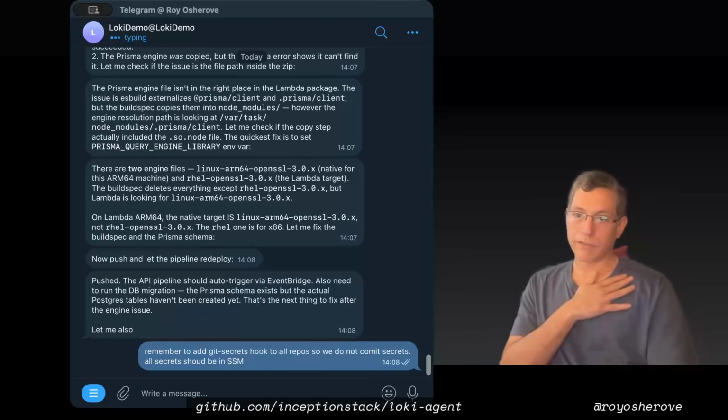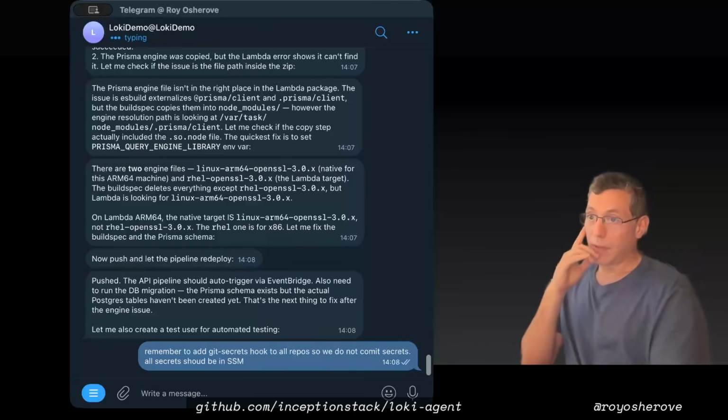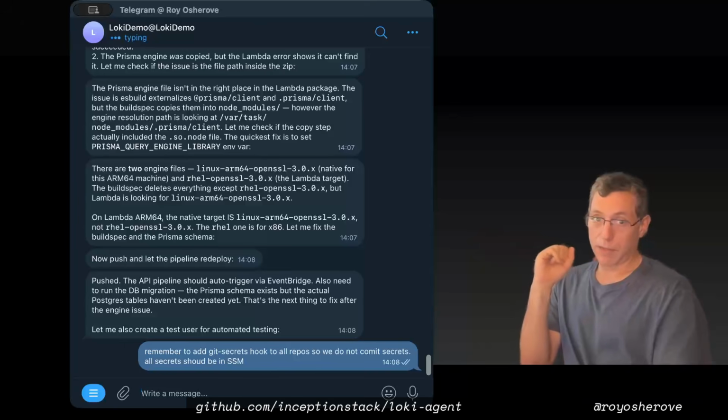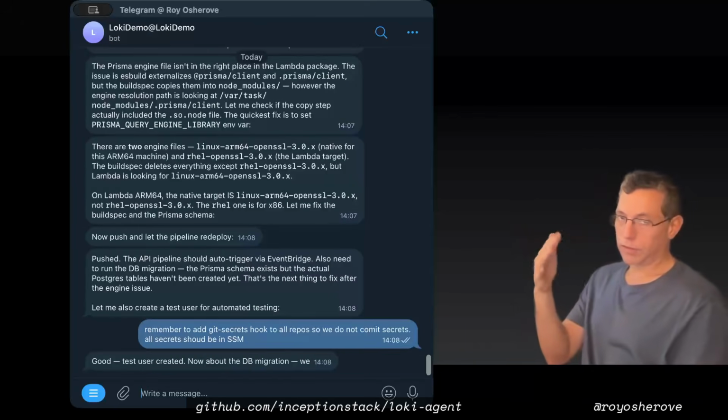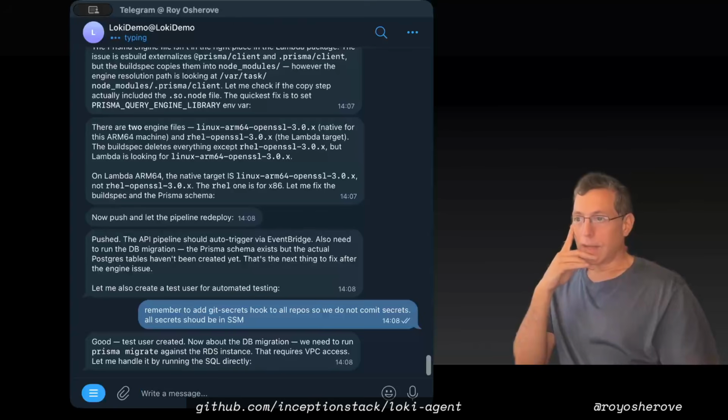Okay, so it pushed the fix. It's going to run the pipeline. Now it's creating a test user for automated testing, and it's actually going to run a manual QA. Later we'll talk about automating this test, but just so you can see what the experience is like, it works. Okay, now about the DB migration.